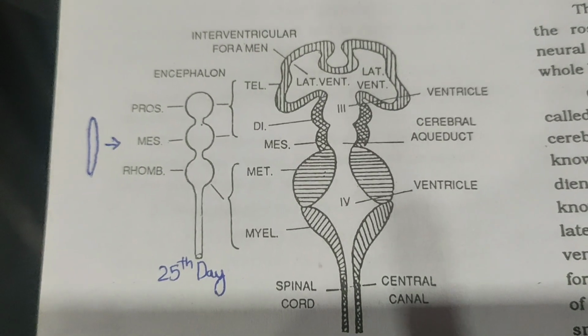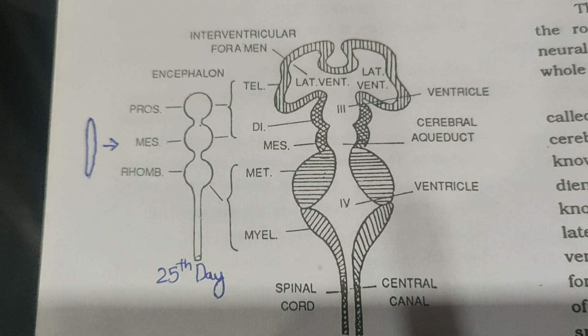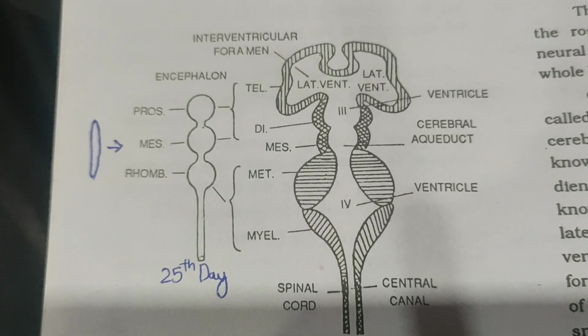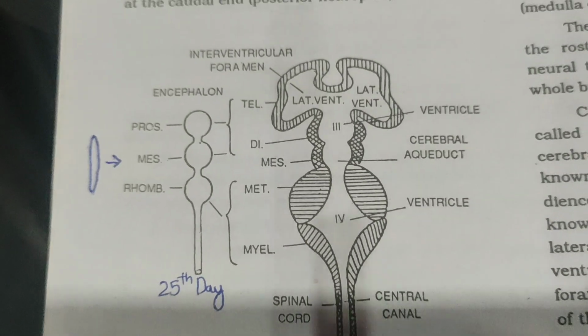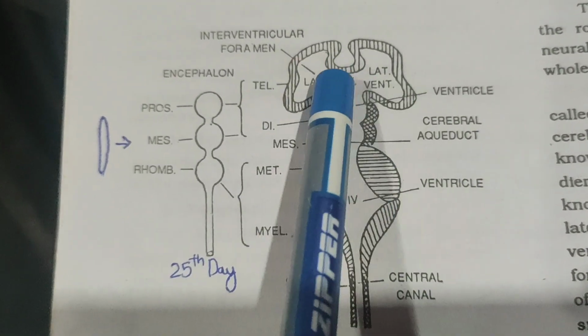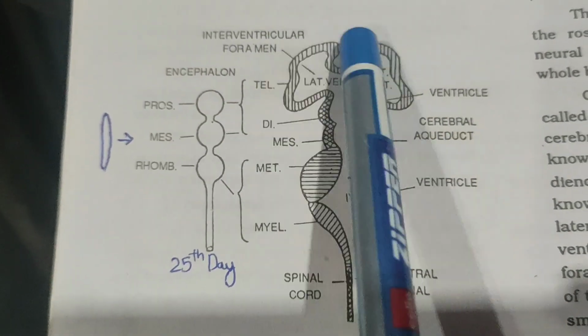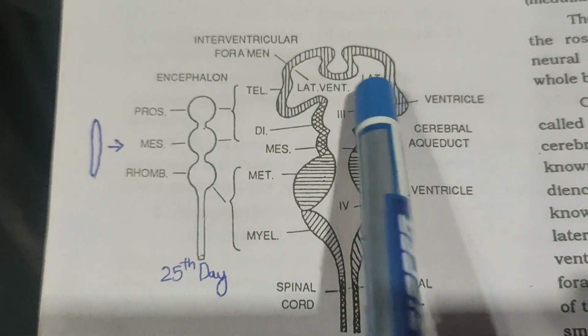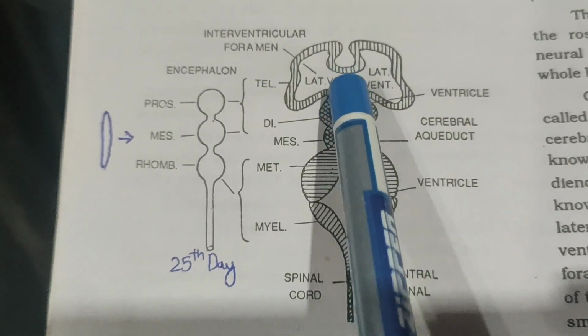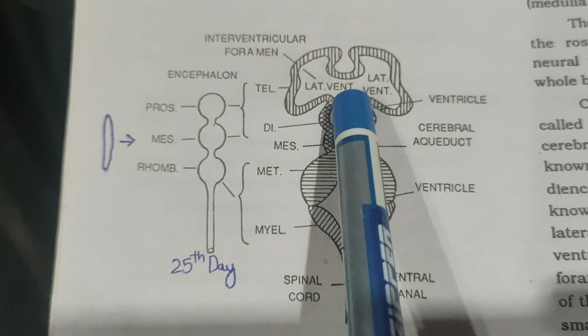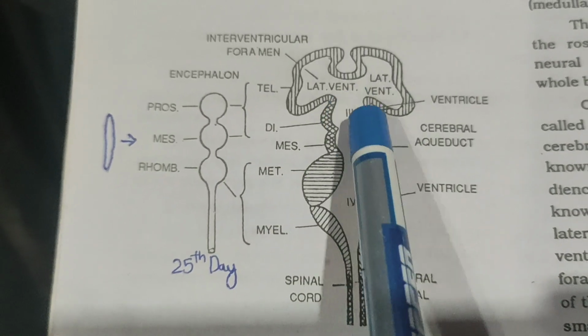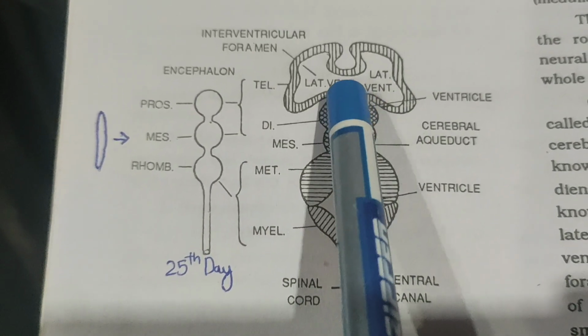The cavity of each cerebral hemisphere is known as the lateral ventricle. So the lateral ventricles are the cavities of cerebral hemispheres, whereas the cavity of the diencephalon is called the third ventricle.